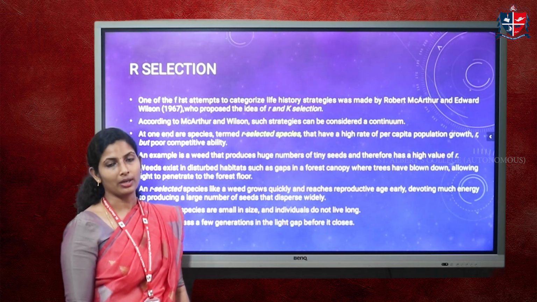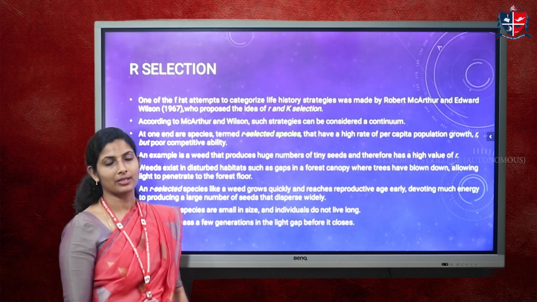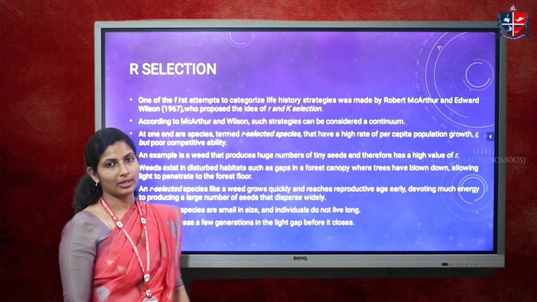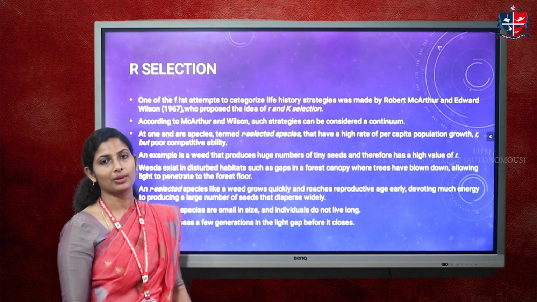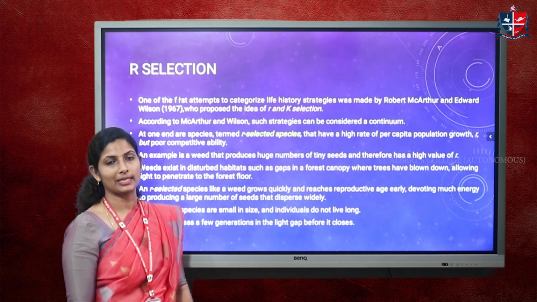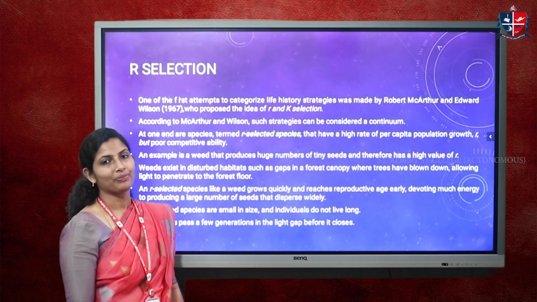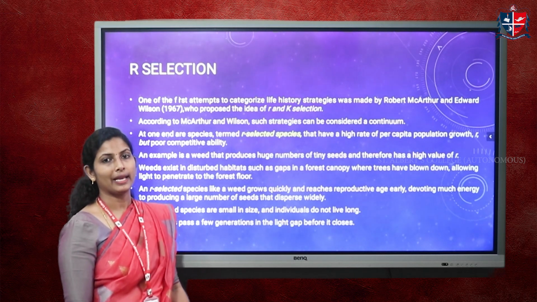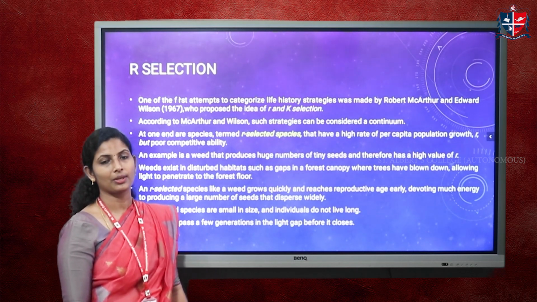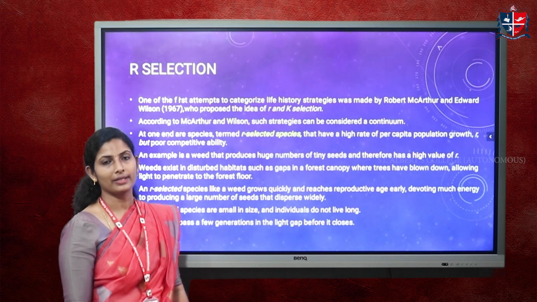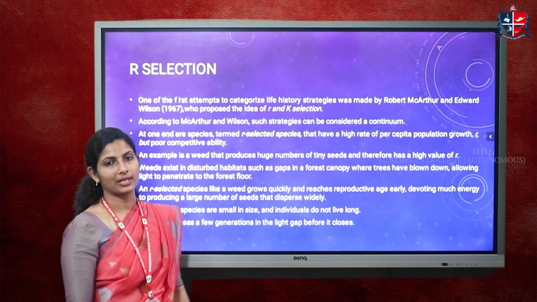Within that short duration when they receive the penetrated light, they pass through three or more generations, and since they produce more offspring, they make sure that at least one or two of them will continue the species. So that is the concept with R selected species. They are living in a very disturbed habitat, and they are so weak that they cannot confront all the challenges provided by nature in a successful manner.